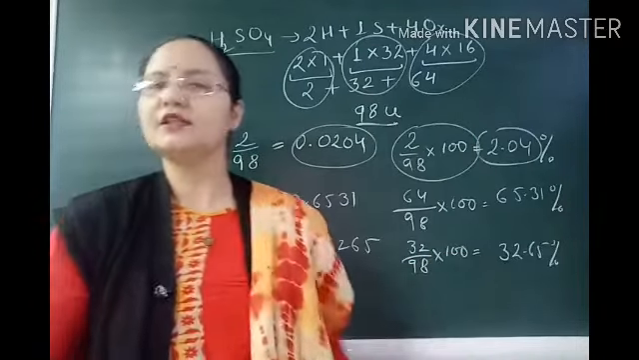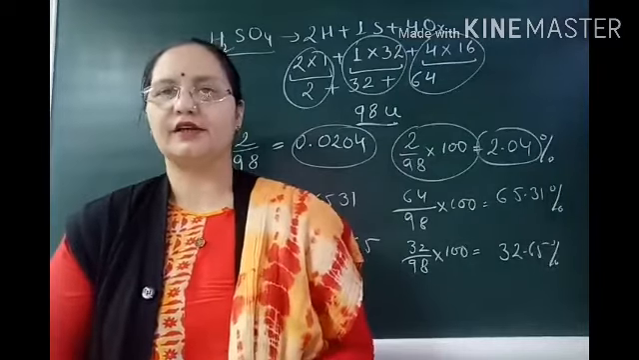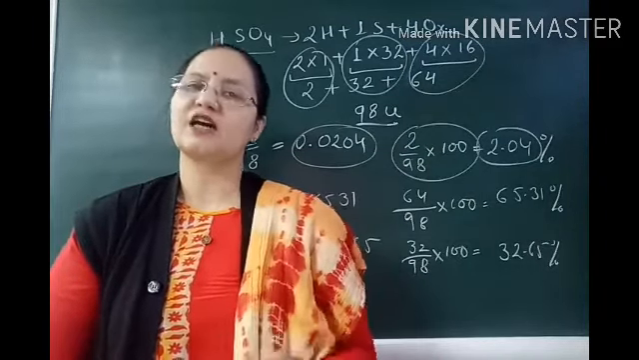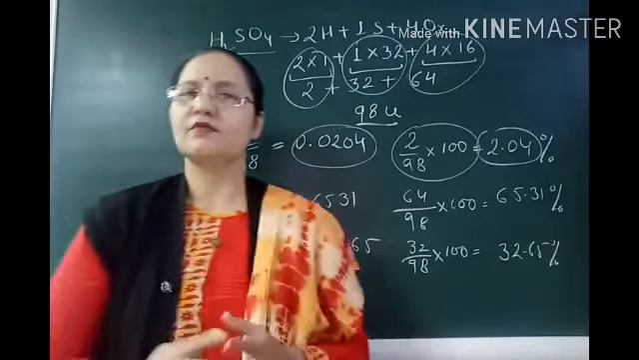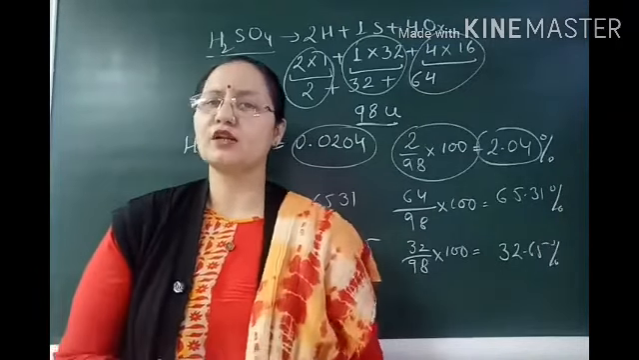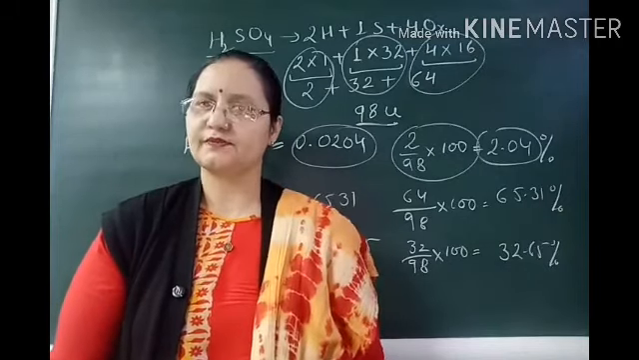The total sum of all the fractions is almost equal to 1, whereas the total sum of the percentage values of all the components of a molecule is equal to 100. So like this we can check our answer also. This is all about the atom, molecule, atomic mass, molecular mass, mass fraction and mass percent.